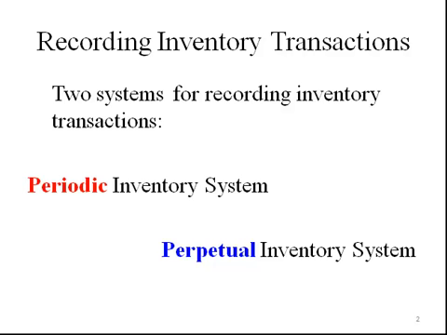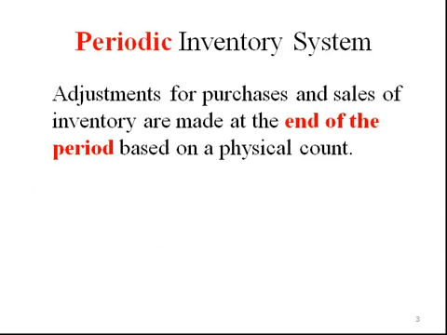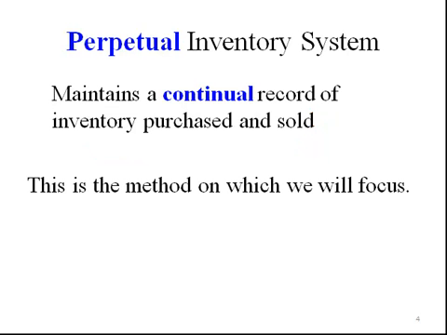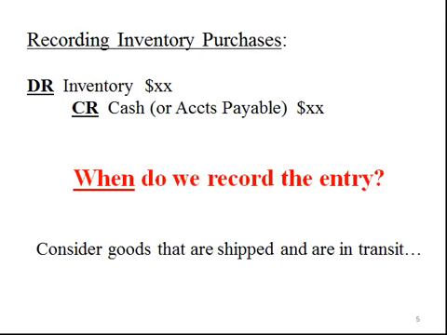There are two different systems that can be used for recording inventory transactions, the periodic and perpetual inventory systems. Under a periodic inventory system, adjustments for purchases and sales of inventory are not made until the end of the period based on a physical count. Under a perpetual system, however, a continual record of inventory is maintained, and this is the method on which we will focus. We will record inventory purchases by debiting inventory and crediting cash or account payable.